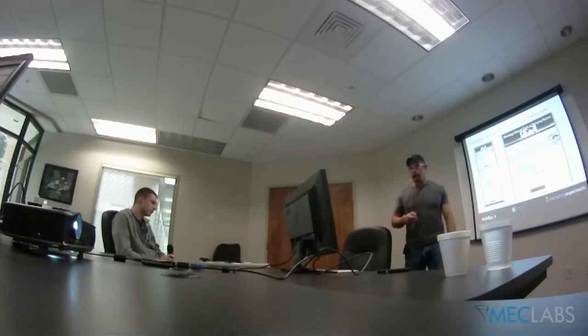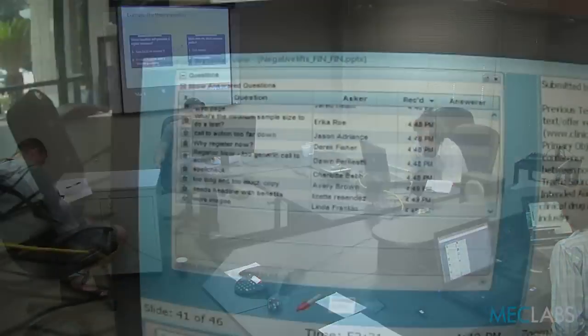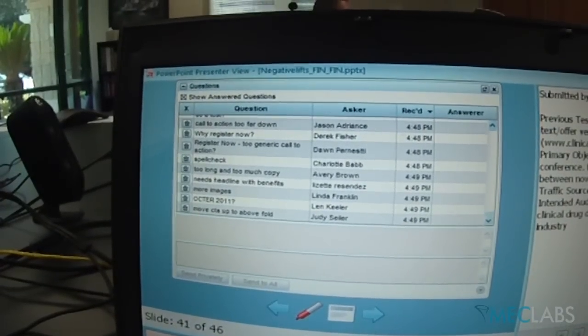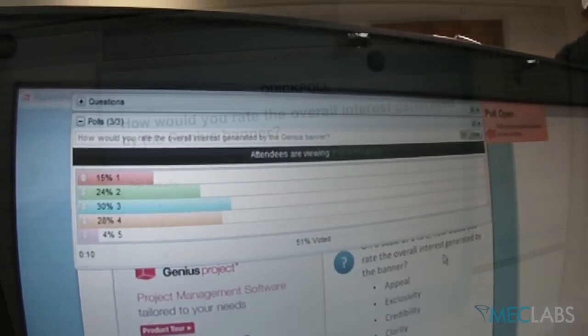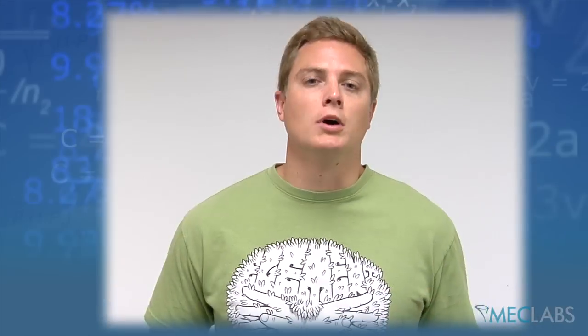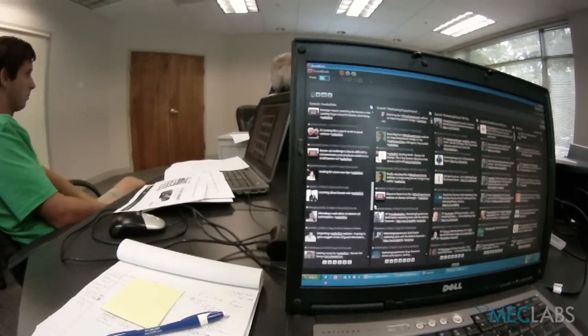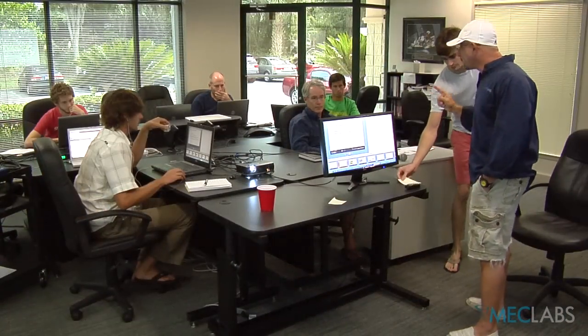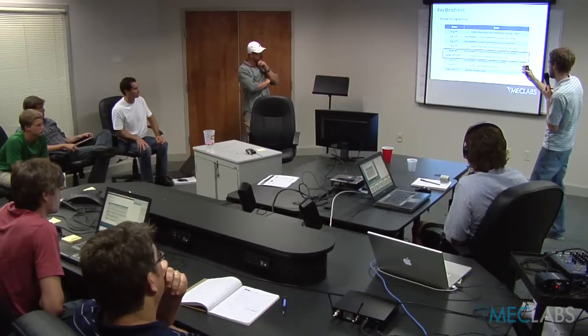I need you to tell me, how would you fix this particular page? What exactly am I registering for, says Mike. Too long and too much copy, says Avery. Avery, I recognize you've been on here before. Flint usually engages the audience in a pretty unique way. He's frequently asking them questions, getting feedback from them on web pages, polling the audience. We have people behind the scenes that are taking in Twitter, audience questions, and really get people's real-time questions answered.